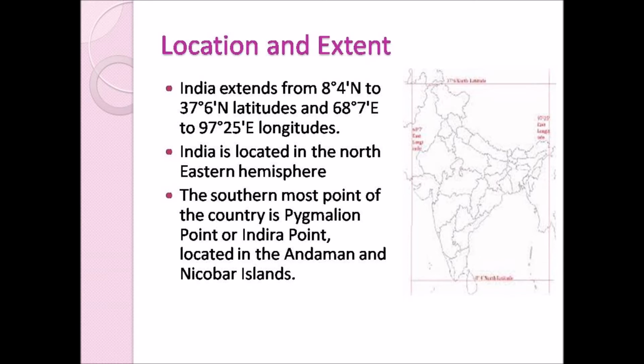We know that the 0 degree latitude is the equator, and this equator separates the earth into two equal halves. The region above the equator is the northern hemisphere, and the region below is the southern hemisphere. Likewise, the 0 degree longitude is the prime meridian, and India is located east of the prime meridian. So India is said to be located in the northeastern hemisphere.